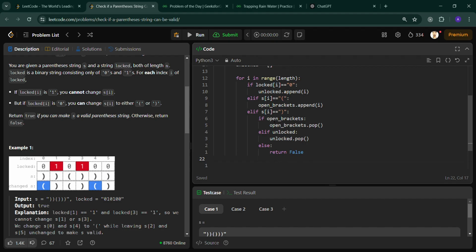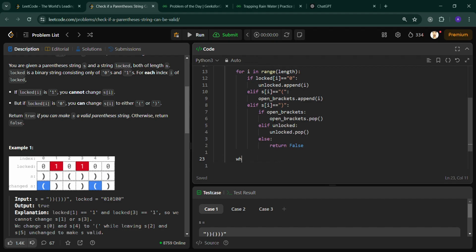And finally we have to do one thing: while open brackets and unlocked are non-empty, if the last index of open brackets is less than the last index of unlocked, we take this index because we have to compare the open bracket index with unlocked, since the open bracket index should always be less than the unlocked element.